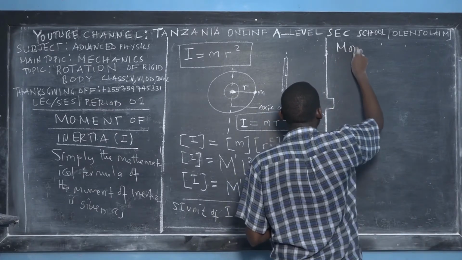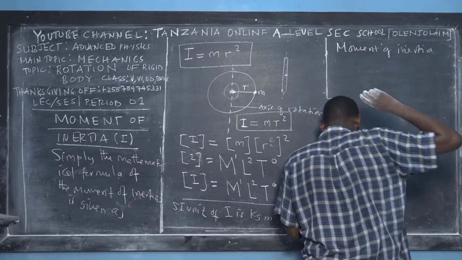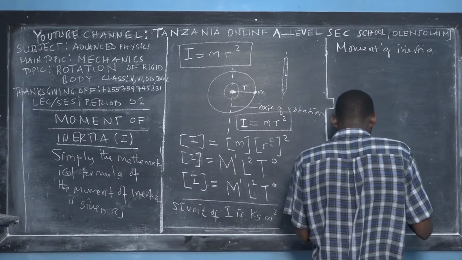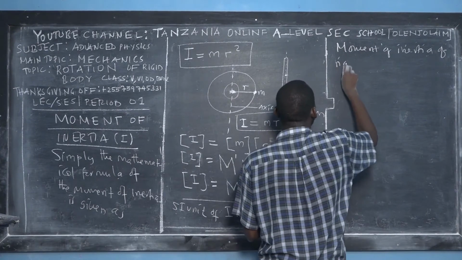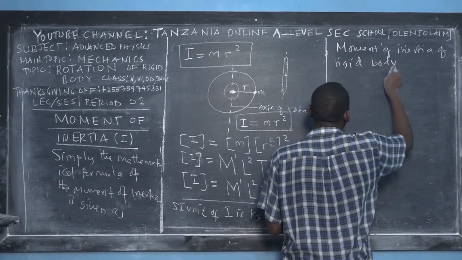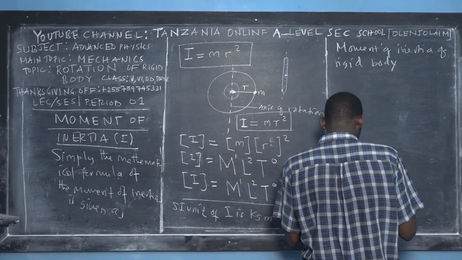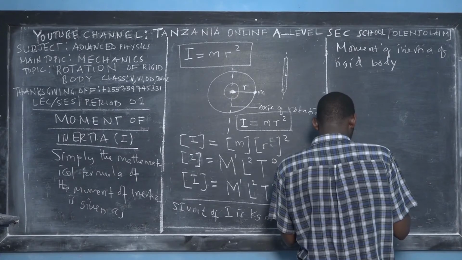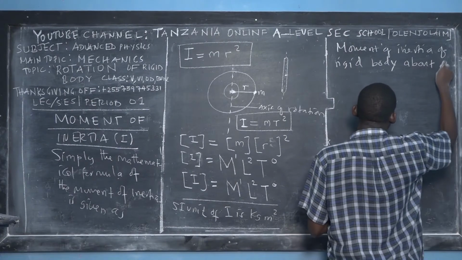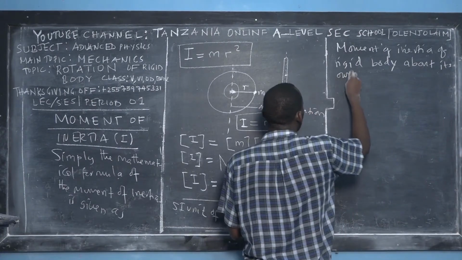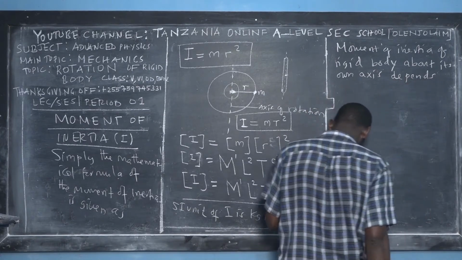The moment of inertia that exists in a body to rotate, or to move in rotational motion, is the moment of inertia of a rigid body about its own axis, and it depends on the following quantities.